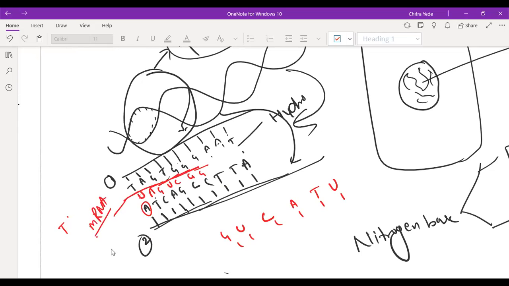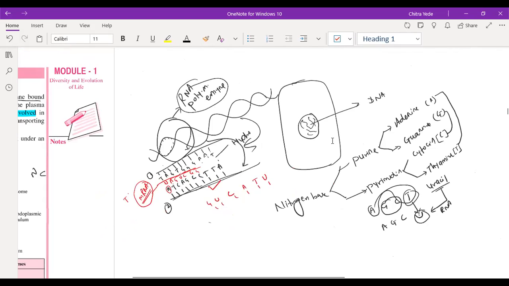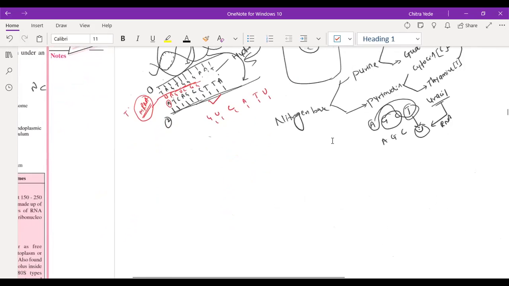The mRNA is designed according to the sequence present in DNA, so mRNA is forming from the DNA only. This process is called transcription. So what is transcription? The formation of mRNA from DNA with the help of the RNA polymerase enzyme is called transcription.